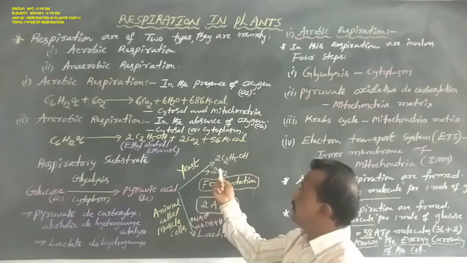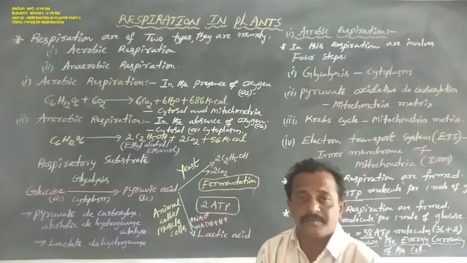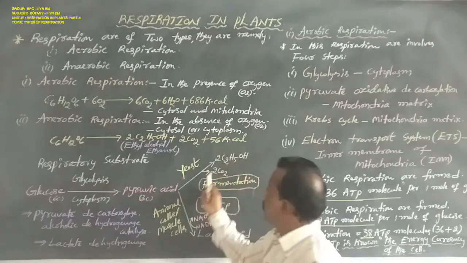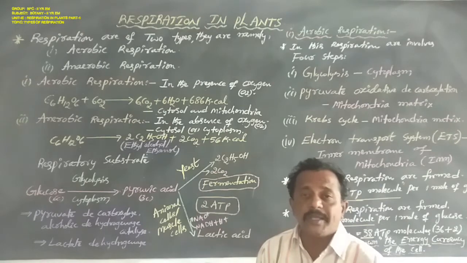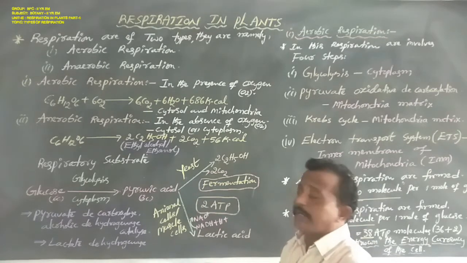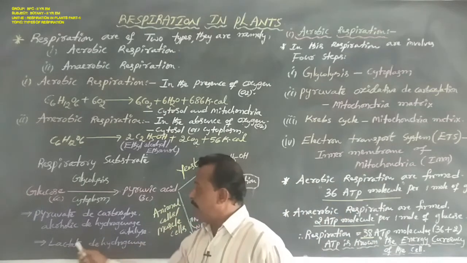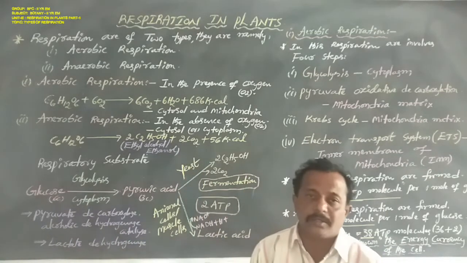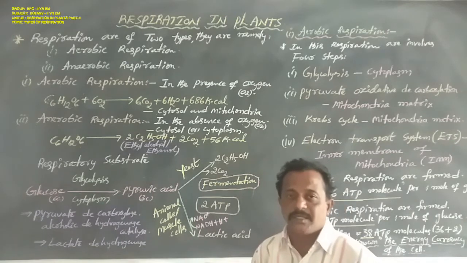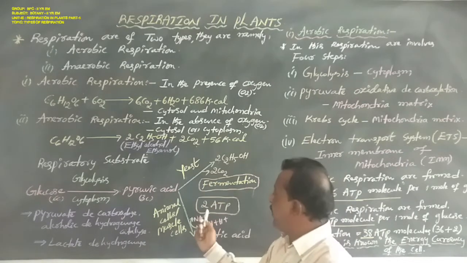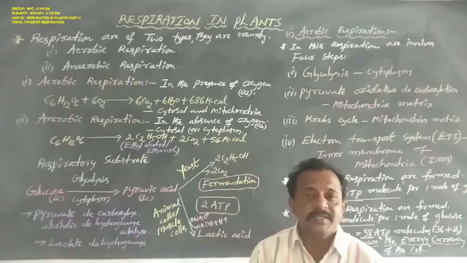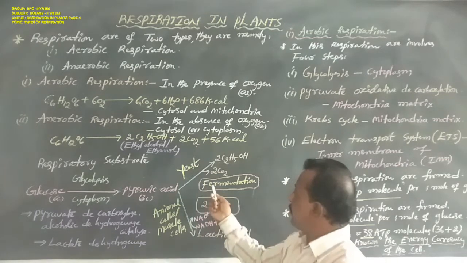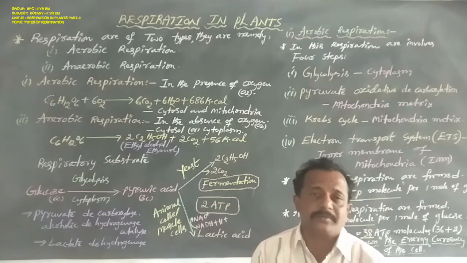Because first 2 molecules of carbon dioxide are released. Then the 2 molecules of acetaldehyde are converted to 2 molecules of ethyl alcohol, that is C2H5OH, with the help of the enzyme alcoholic dehydrogenase. Why? Because NAD+ is utilized. This process is named fermentation.